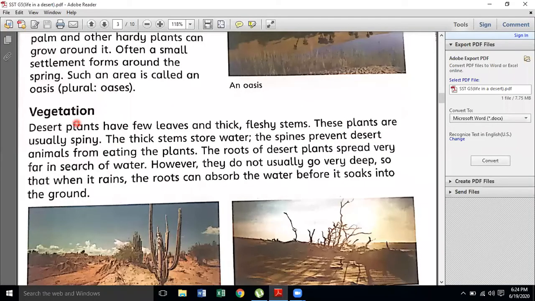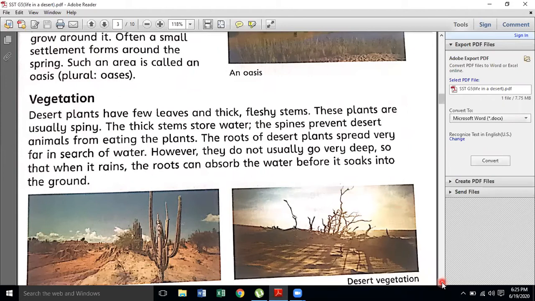Okay, students, next topic is vegetation. I hope you will be thinking that in the desert, I'm continuously talking about a dry place. I'm continuously talking about there being no water, very little water, no rainfall. So how could vegetation be possible in that area? It is possible. If you have ever seen or heard of a plant known as a cactus, a cactus is a plant of the desert.